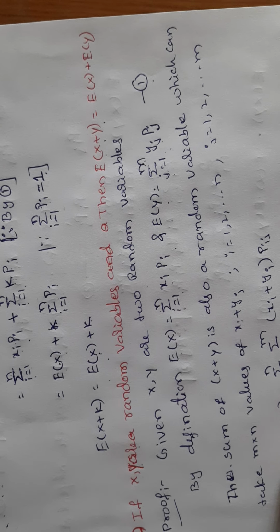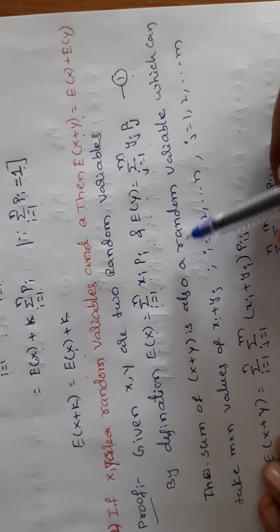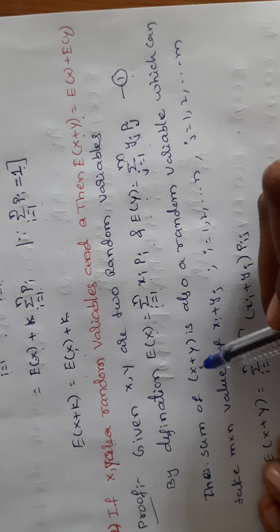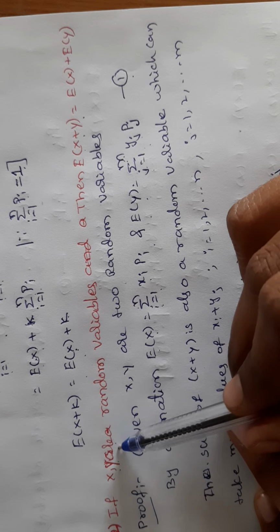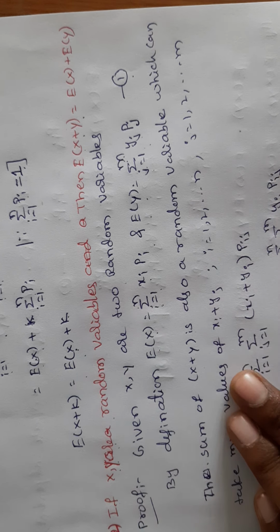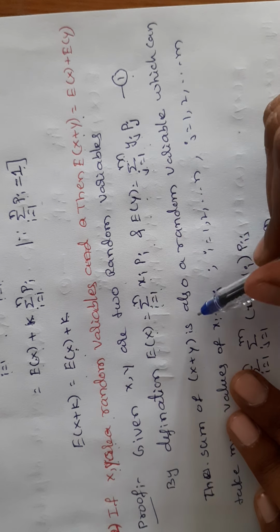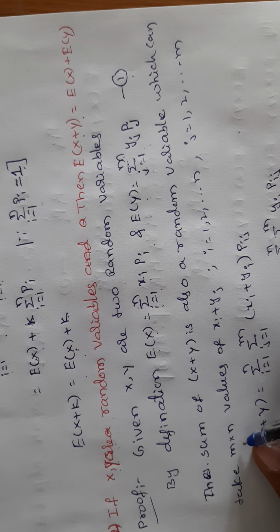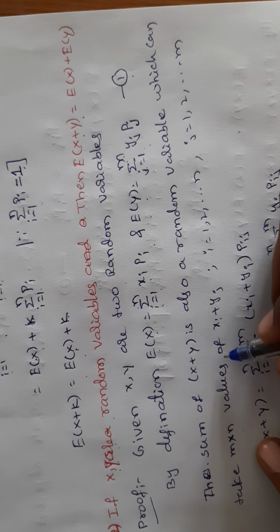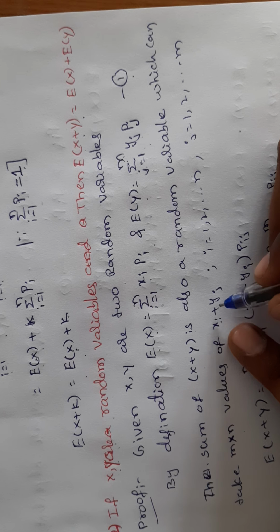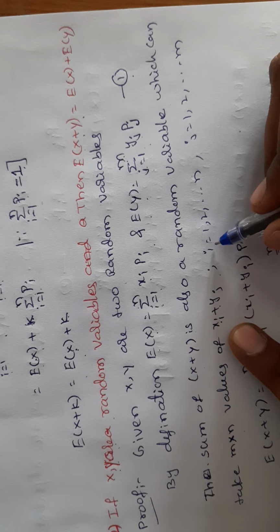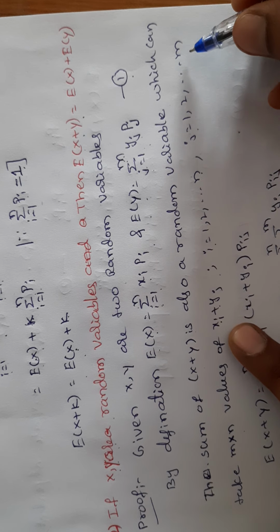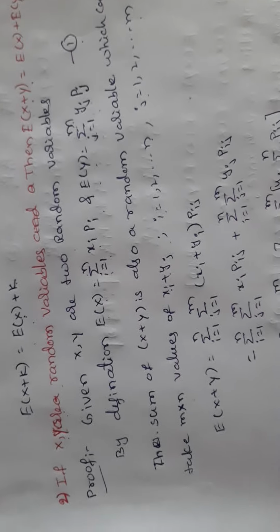Next, see here, the sum X plus Y is also a random variable. For example, X is a random variable, Y is also a random variable, so X plus Y is also a random variable, which can take m by n values, in matrix form. Those are xi plus yj, where i runs from 1 to n and j runs from 1 to m. Now I am taking the LHS.